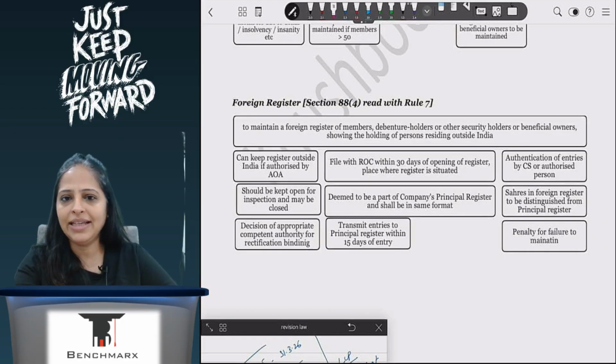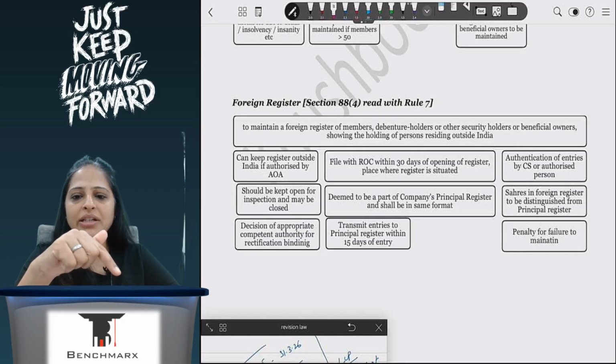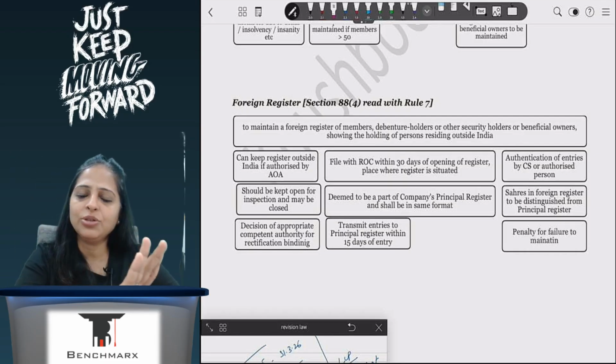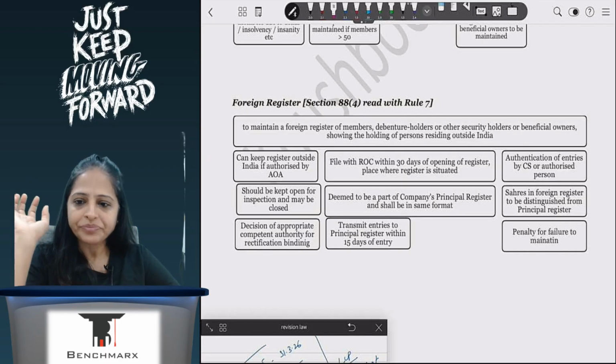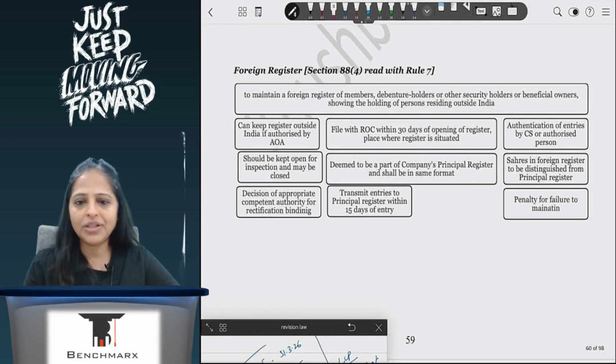Every entry in the foreign register will have a corresponding entry in the Indian register. So it will be authenticated and then put in the foreign register, and I will update it in my Indian register. If I'm closing the foreign register, I will ensure all the entries are transferred to my Indian register. So that is about my foreign register. Everything is open for inspection, and if that country's laws require certain details to be maintained, I will add those details here.